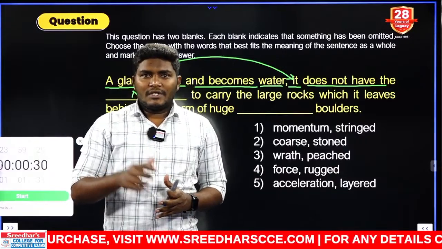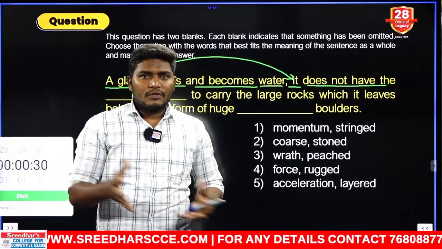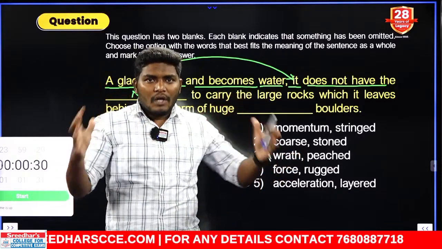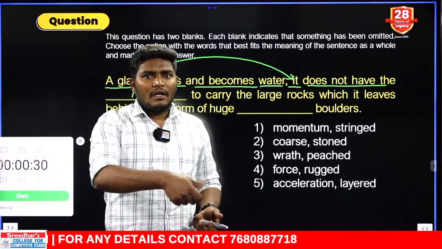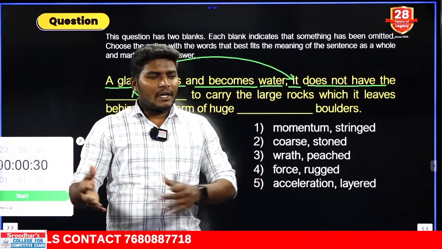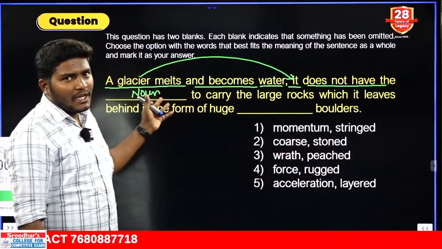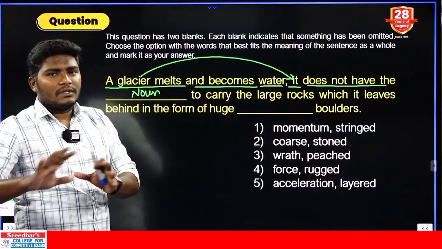We know the word glacier, right? Glacier, which is all ice. So when it melts, it just moves forward, and whatever huge rocks are there will be left behind. Just pour water onto a place where there are stones: the stones stay just like that, and the water moves. So we are speaking about the glacier which moves further, while the rocks and stones stay behind.